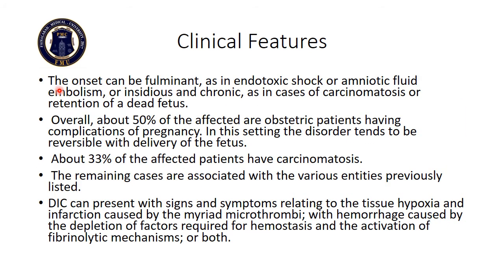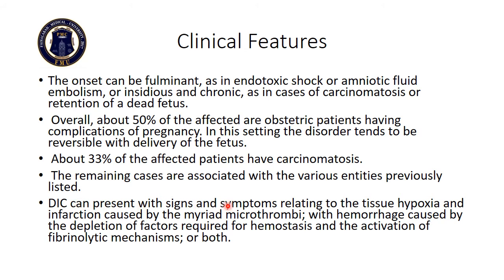Clinical features. If the patient has DIC, the onset can be fulminant, as in endotoxic shock or amniotic fluid embolism, or it can be slow and chronic, as in cases of carcinomatosis or retention of a dead fetus. Overall, about 50% of the affected are obstetric patients having complications of pregnancy. In this setting, the disorder tends to be reversible with the delivery of the fetus. About 33% of the affected patients have carcinomatosis. The remaining cases are associated with the various entities we have discussed previously.